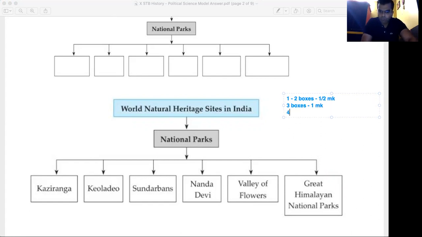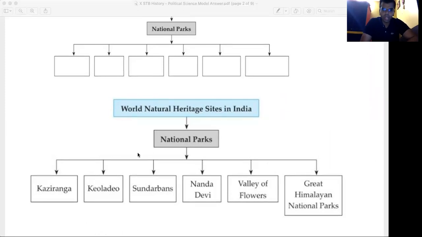If 4 to 5 boxes are correctly filled, you will get 1.5 marks for it. And if all the 6 boxes are correctly filled, only then you will get the complete 2 marks. This is the mark bifurcation, how exactly to give the 2 marks.